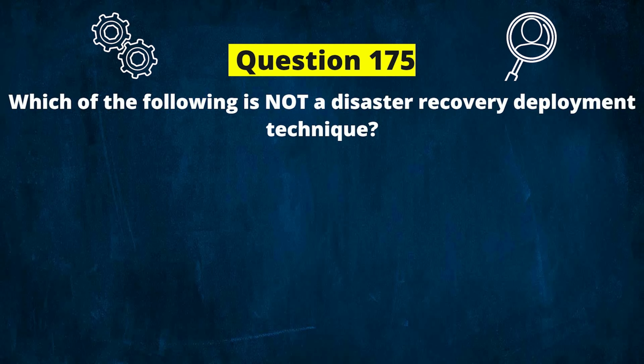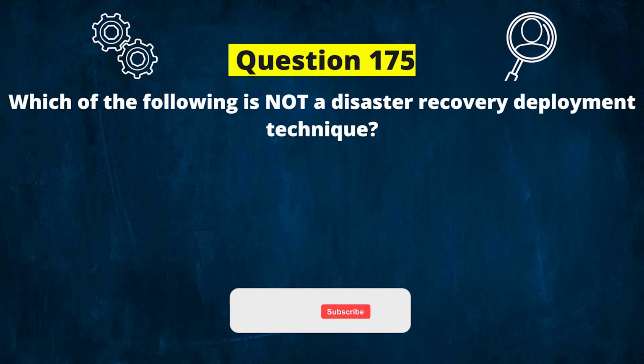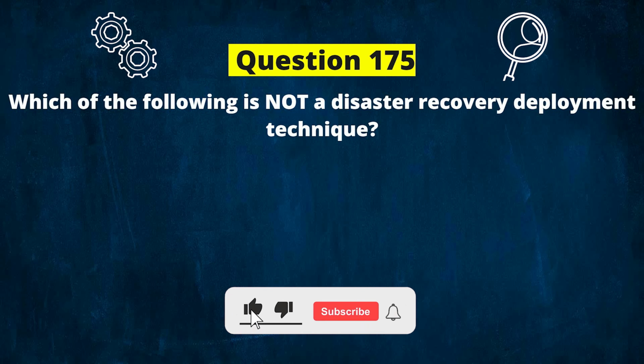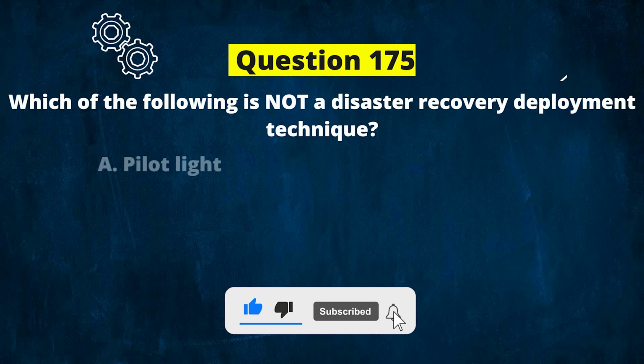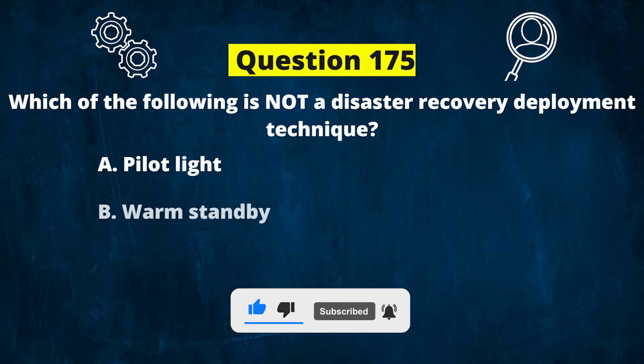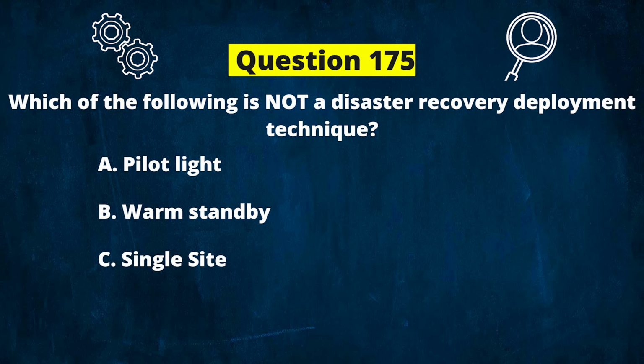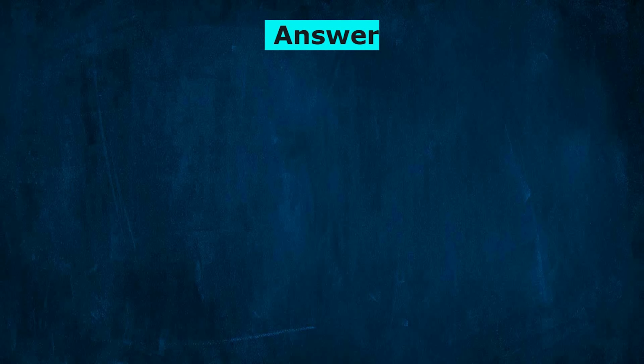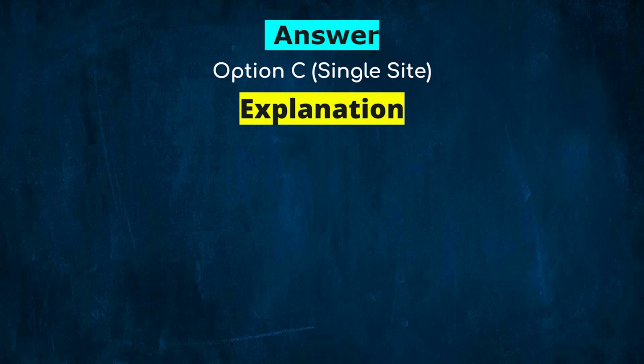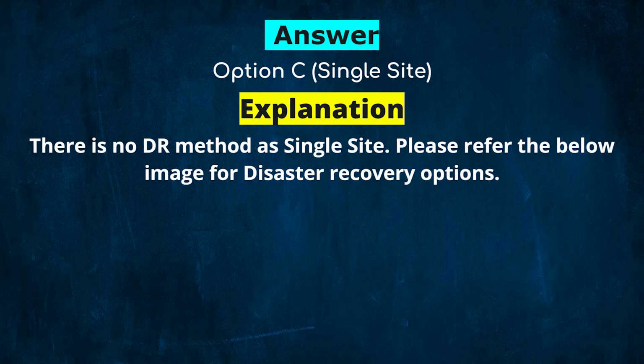Next question. Which of the following is not a disaster recovery deployment technique? And the options are: A. Pilot light, B. Warm standby, C. Single site, D. Multi-site. And the correct answer is option C. Single site. Explanation. There is no DR method as single site. Please refer to the below image for disaster recovery options.